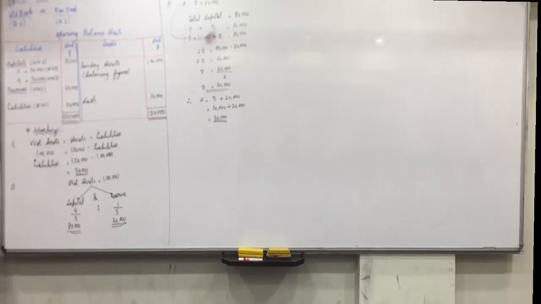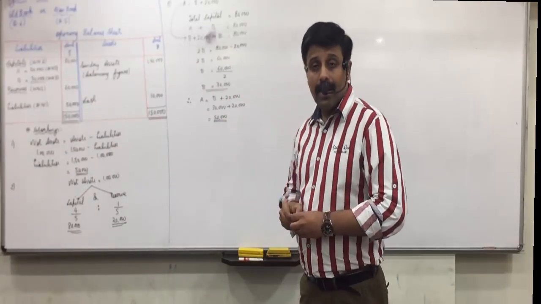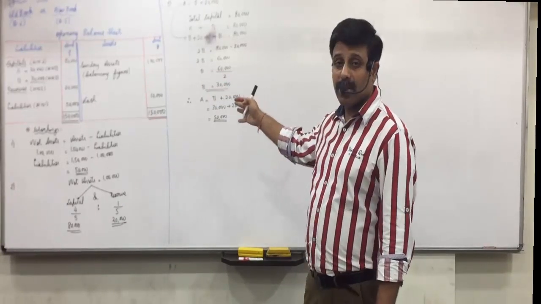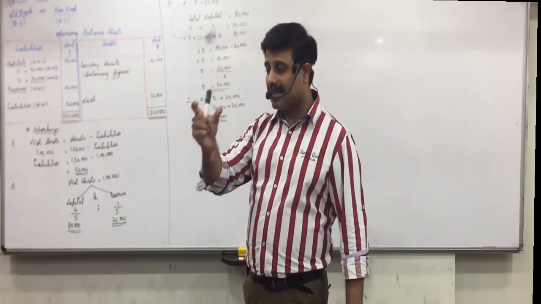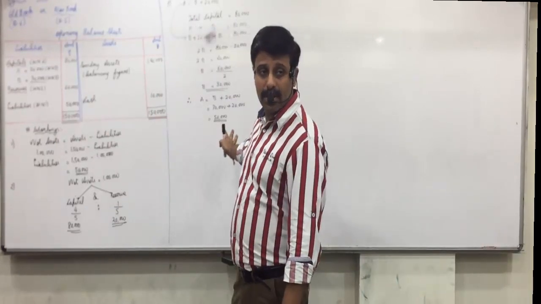Did you all understand how to make this balance sheet, everyone? Okay, so this can come for 3 marks in your exam, this type of question. And directly also you can do it, but you need to show the calculation because the question at the end is ascertain the capital of A and B. So you need to show these calculations.